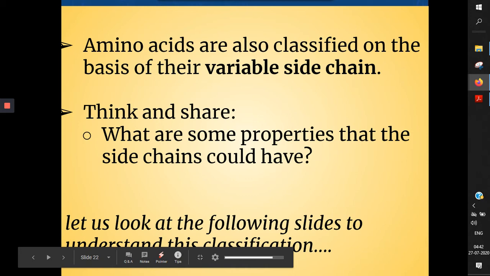But there is another basis of classification of amino acids, and that is the R group, or the variable side chain. Can you think of different properties that the R group can have? You may pause the video and think aloud. Thank you for pausing. Let's see what these different kinds of R groups are, because of which amino acids can also be classified into different types.